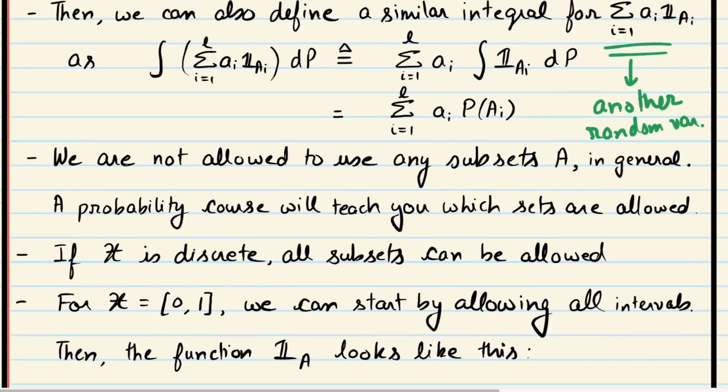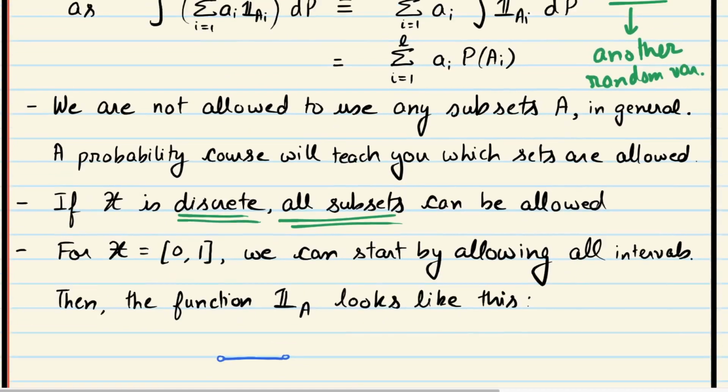Now we are not allowed to use any subsets A that we want in general. There is a subtlety to this, and you have to take a formal course in real analysis or probability theory to figure out which subsets A are allowed. But a large class of subsets A are allowed. Okay, and all these are your events. And you can take indicator functions for all these events and take their linear combinations and get new random variables. Okay. In fact, when X is discrete, then all subsets are allowed. So if X is discrete, then all subsets are allowed. The subtlety that I'm talking about appears when X is not discrete.